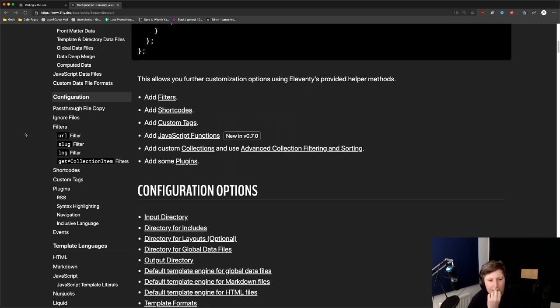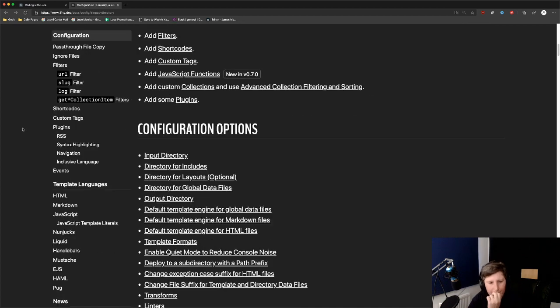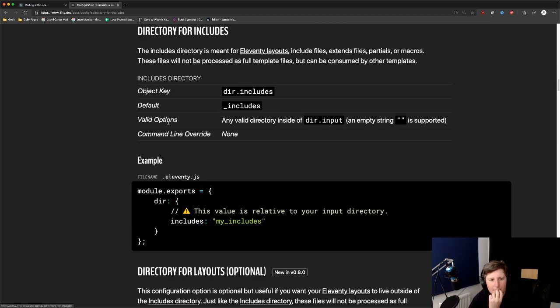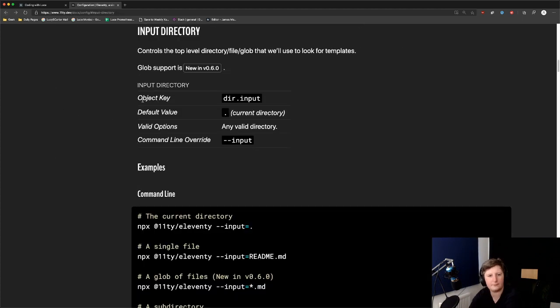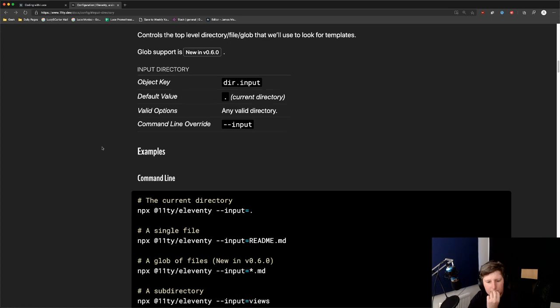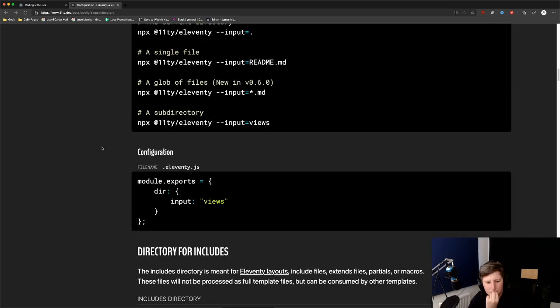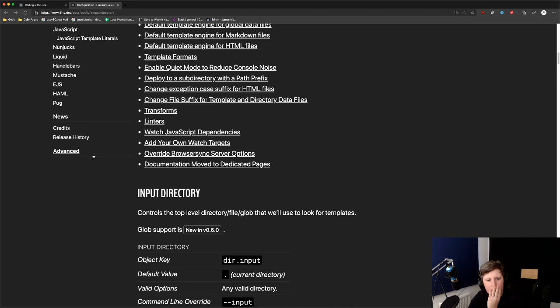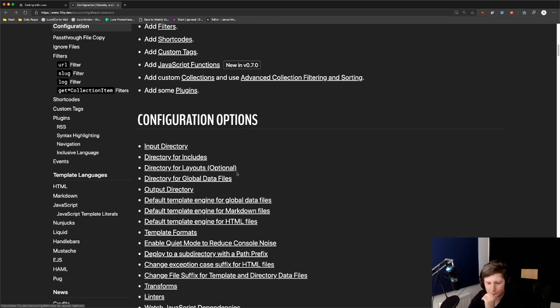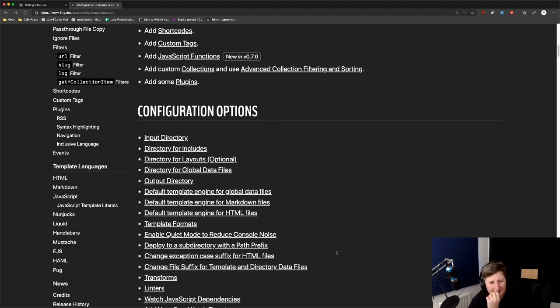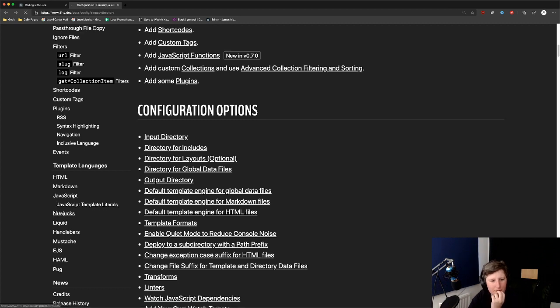Okay, so input directory of includes. So that's right. The default is underscore includes. We've got that. What's going on? Directory for layouts. Yeah. Template language Nunjucks. That's what we want.